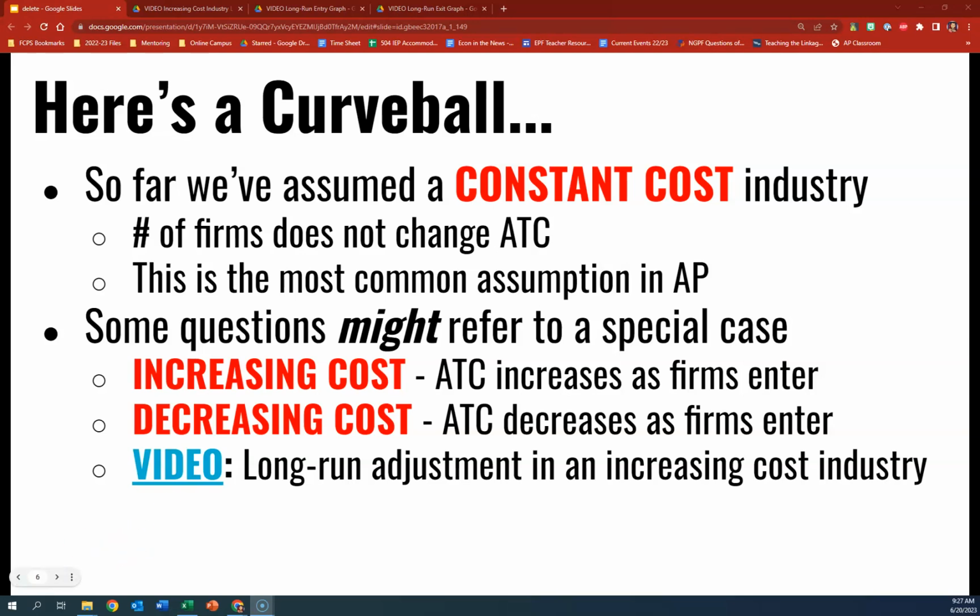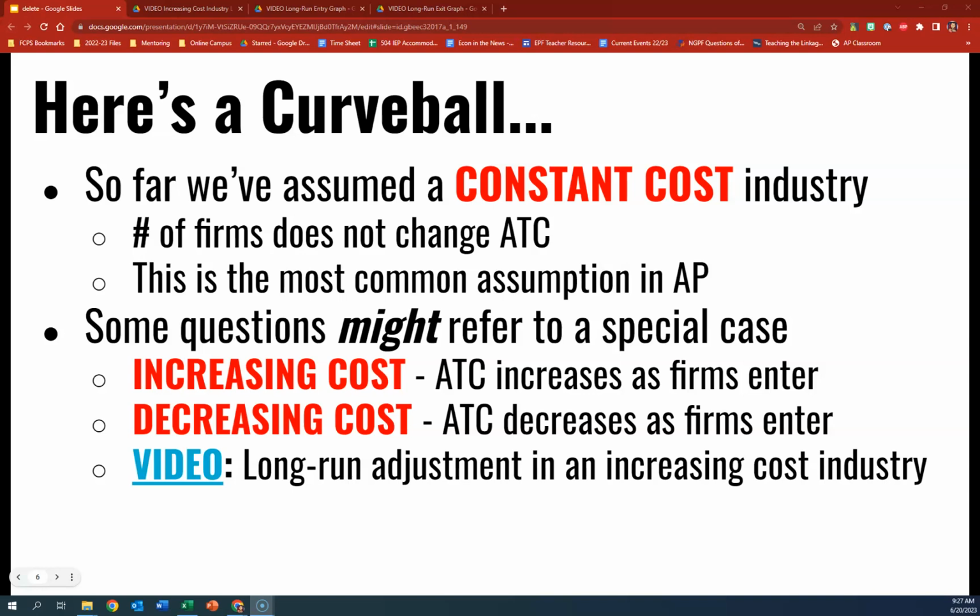Regardless of whether it's a constant cost industry, increasing cost industry, or decreasing cost industry, we know that the long run industry supply curve will be more elastic in nature than the short run, because in the long run, firms are able to be more responsive to changes in price, more responsive to profit or loss, which, because they're more responsive, makes the supply curve more elastic in nature.